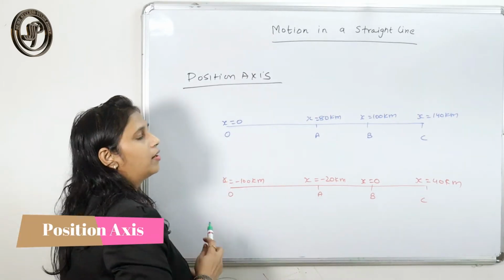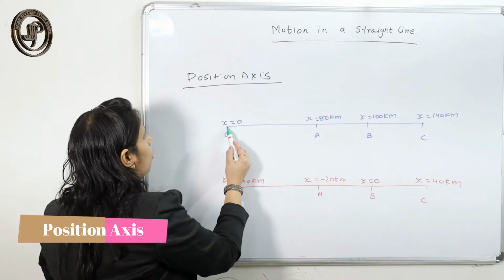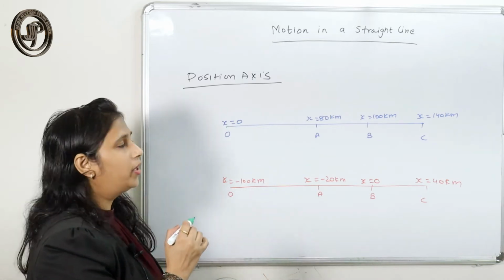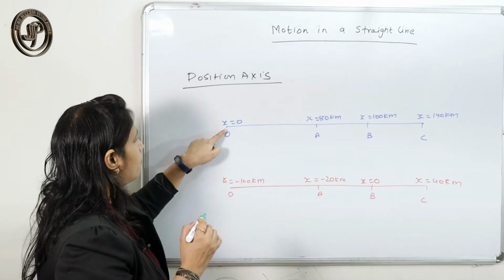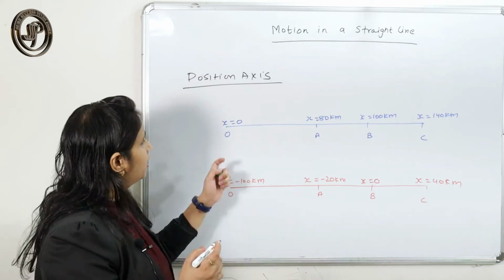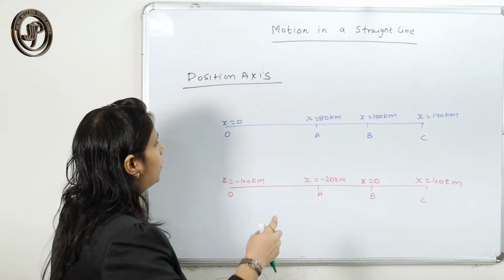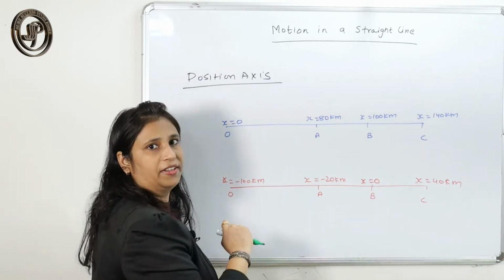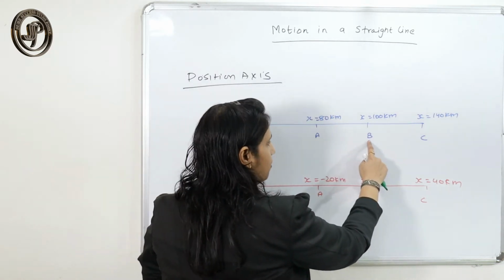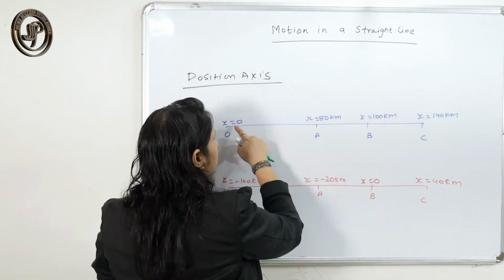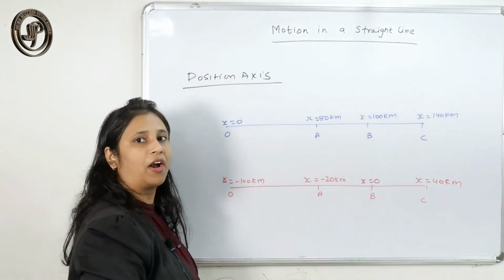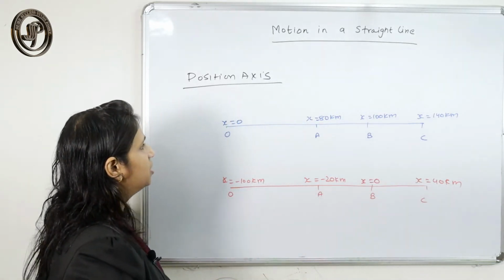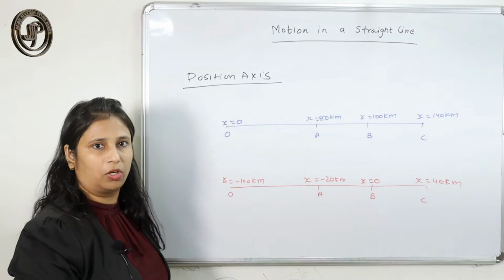So here I have taken an example. O is the origin that I have taken as a reference point. It means that the body had started from this point O. The body has started at this point, and after some time the body reaches point A. The body has covered a distance of 80 kilometer. Then the body reaches B. From the origin, the body has covered a distance of 100 kilometer, and then the body reaches C and the body covers a total distance of 140 kilometers.